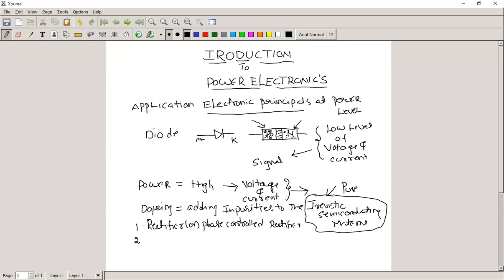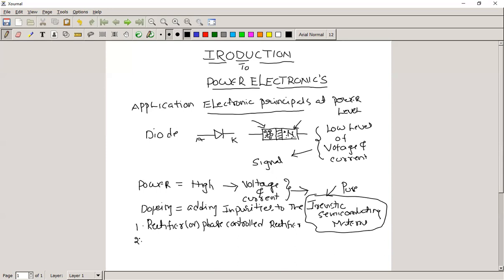The second one is... now before going on to discuss the second circuit, let me give some idea about the rectifier. A rectifier is a circuit which converts the AC voltage into DC.